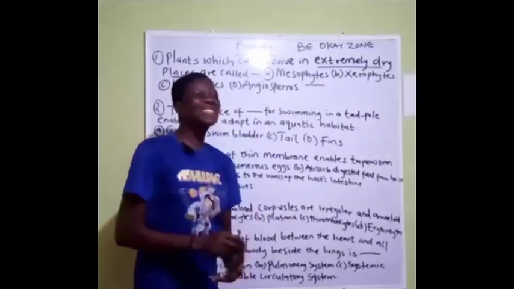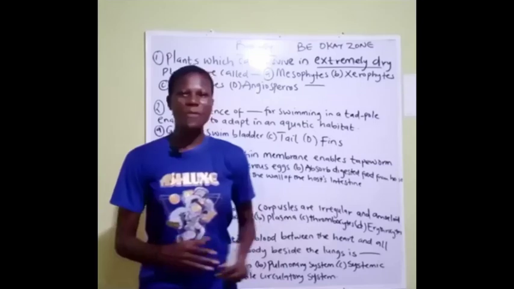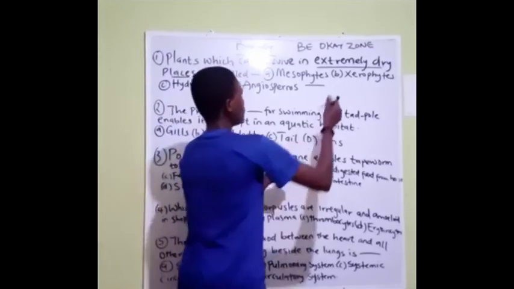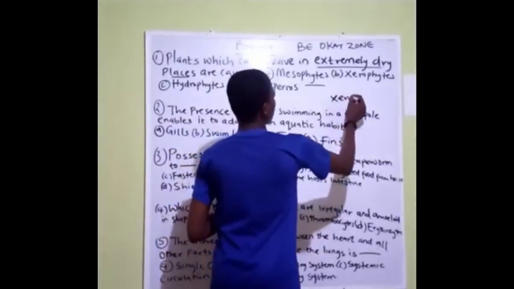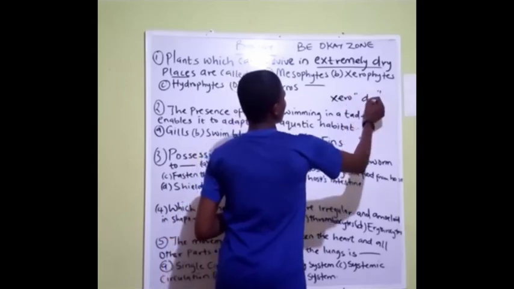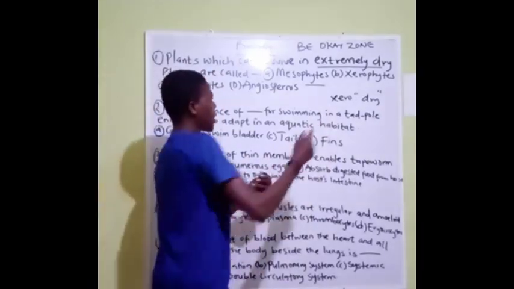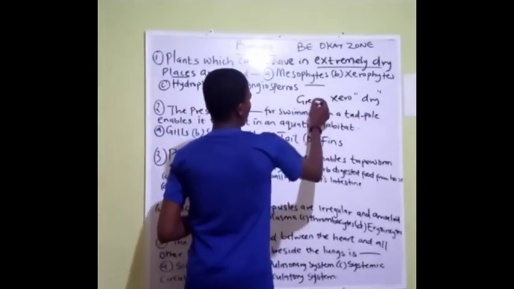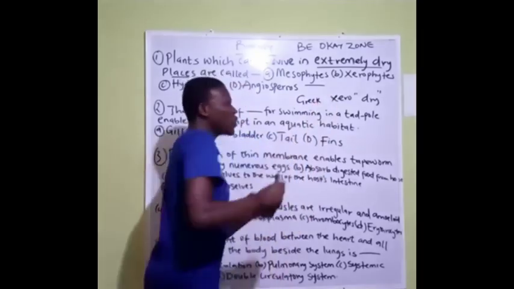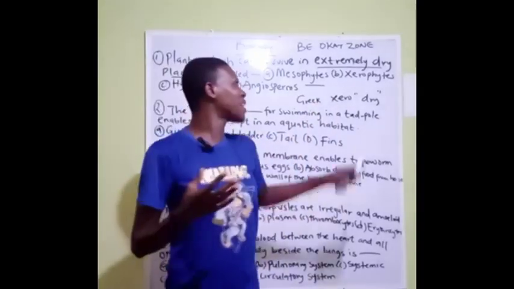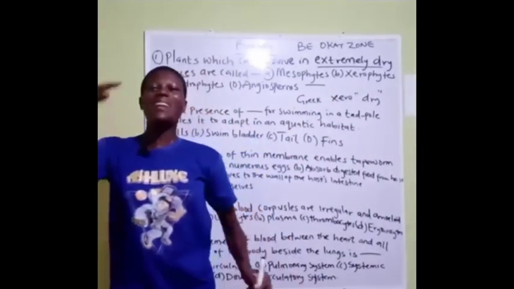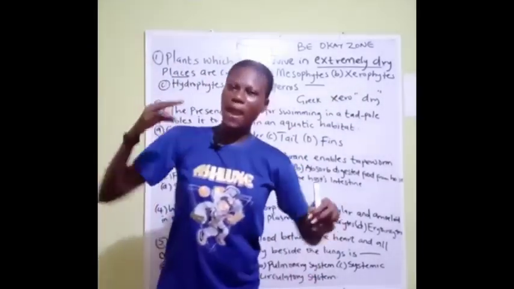Now B, xerophytes. The word xero simply means dry. This is a Greek word that means dry. So xerophytes are plants that can adapt in a dry environment.